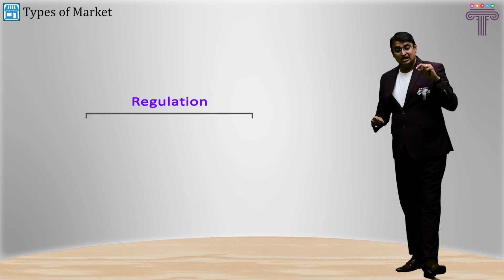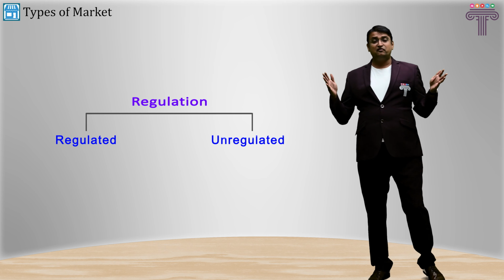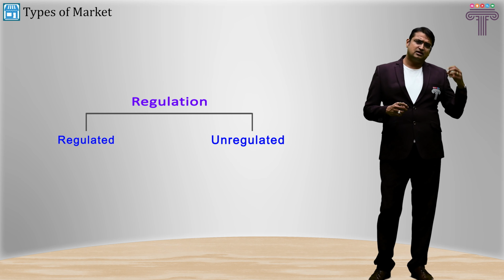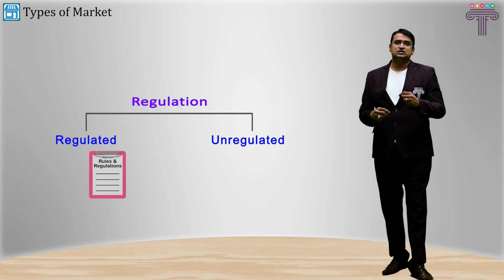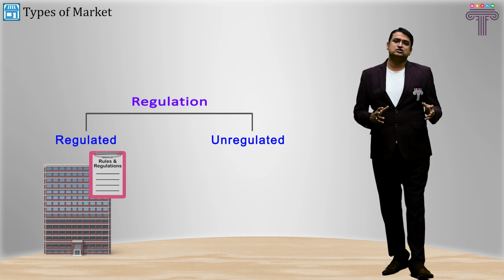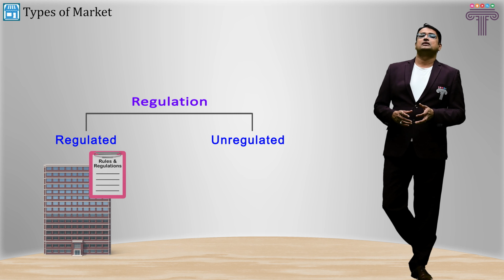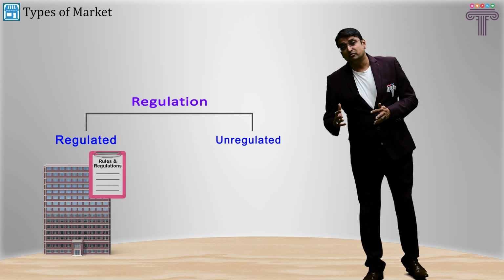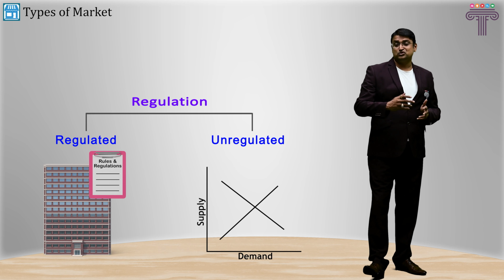I further go and try to categorize the market on the basis of level of regulation. That is a regulated market and unregulated market, the free market. In case of regulated market, there are rules and regulations, statutory regulations levied on business players in order to control the activities. Whereas in case of unregulated markets, the market forces, demand and supply forces, decide the price of the commodity.